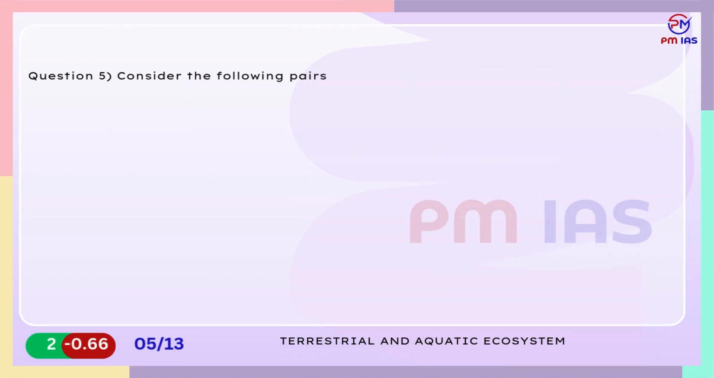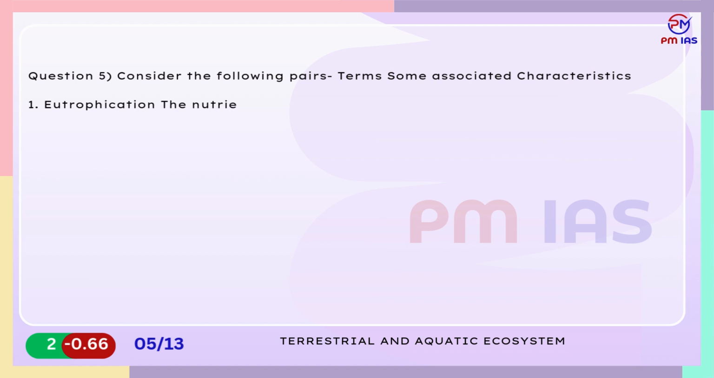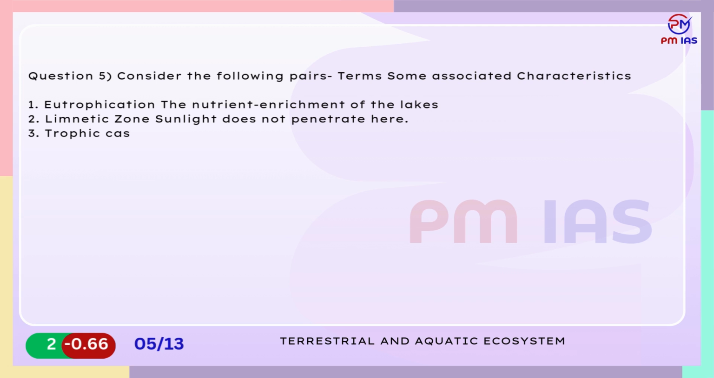Question 5. Consider the following pairs of terms and some associated characteristics. 1. Eutrophication, the nutrient enrichment of the lakes. 2. Limnetic zone, sunlight does not penetrate here. 3. Trophic cascade, the addition or removal of top predators in an ecosystem. Select the correct answer using the code below.